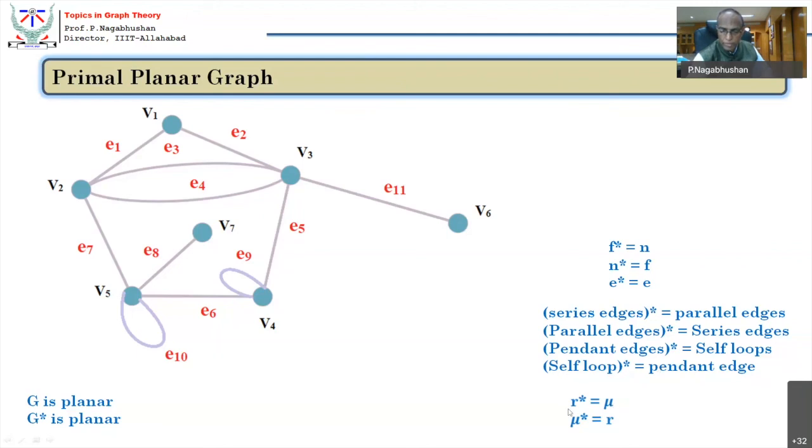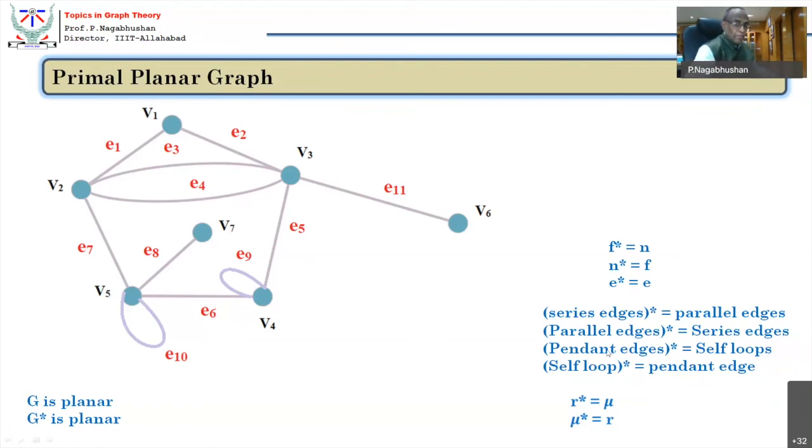Nullity of the graph becomes the rank of the graph, and the rank becomes the nullity. G star is indicated as the dual planar. G is planar, the primal planar. G star is the dual planar. And because G is planar, the dual is also planar, and these are the interesting relationships. Now, I could ask many interesting questions like, suppose I choose a spanning tree in the primal. What would happen to the spanning tree in the dual? Suppose I choose a cut set in the primal. I can ask what is going to happen to the cut set in its dual. These are basic relationships. They are all derived relationships.